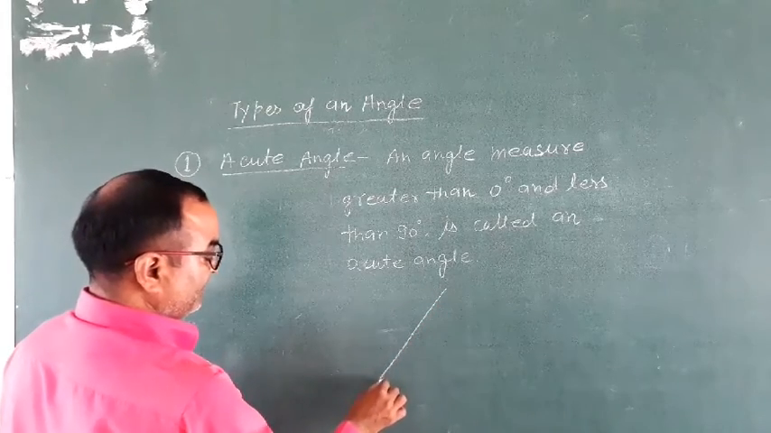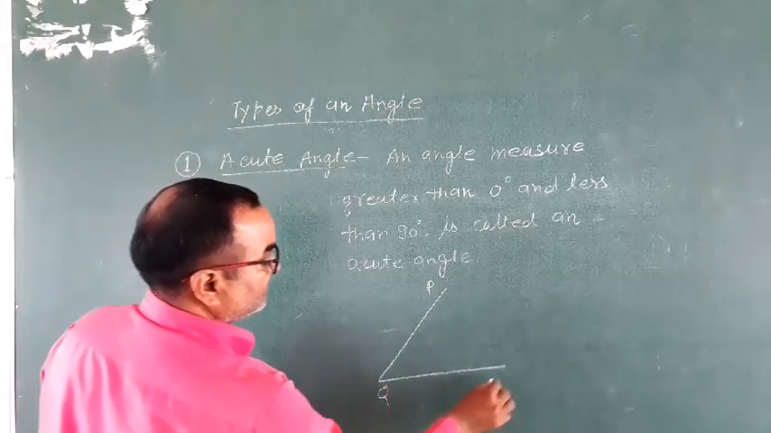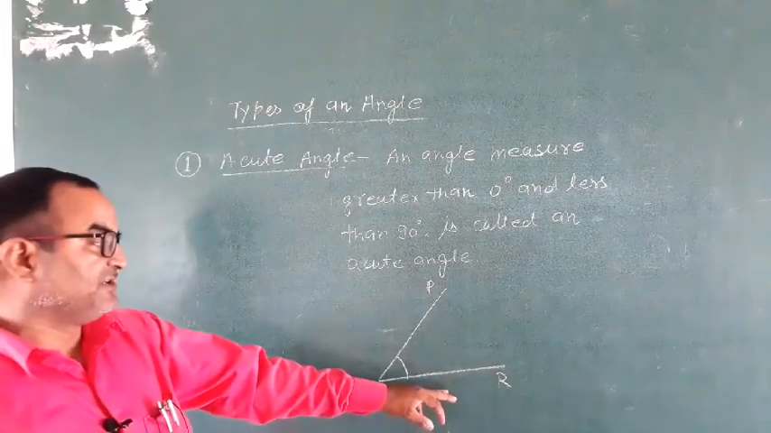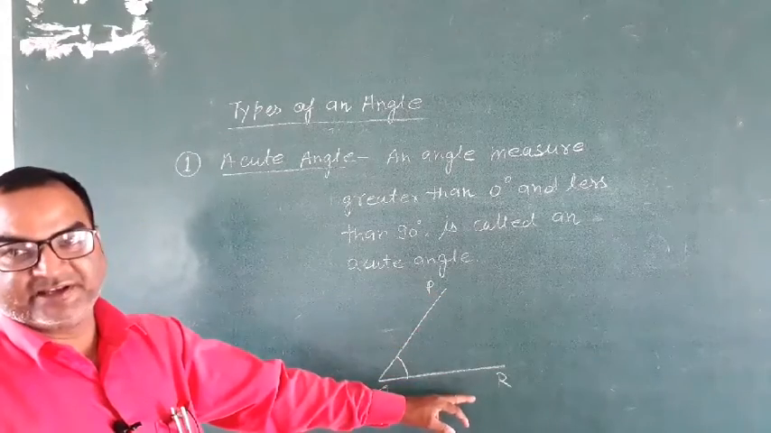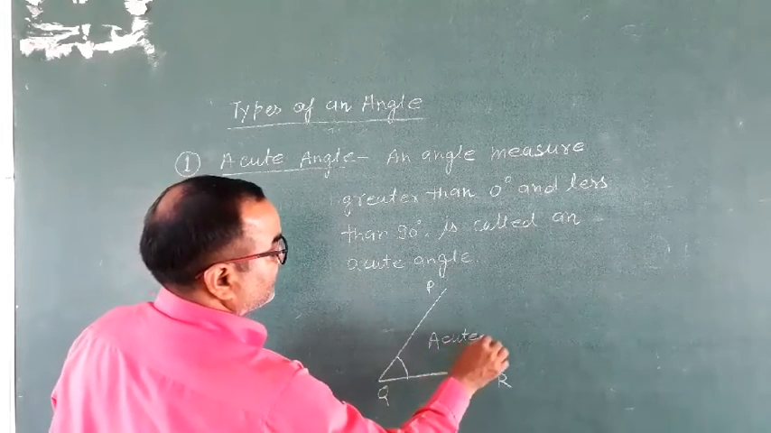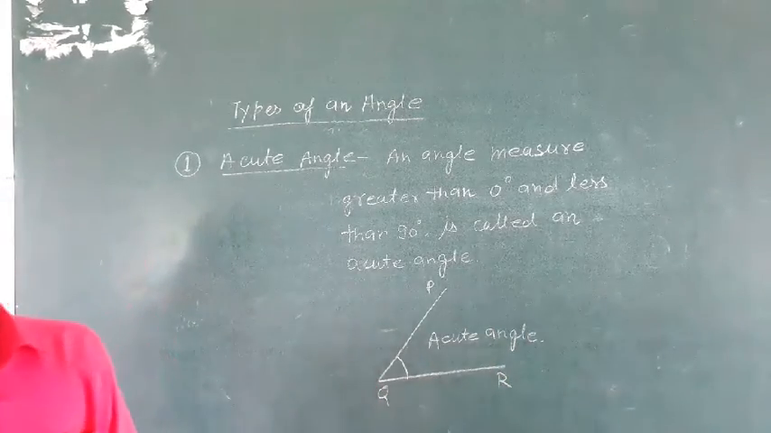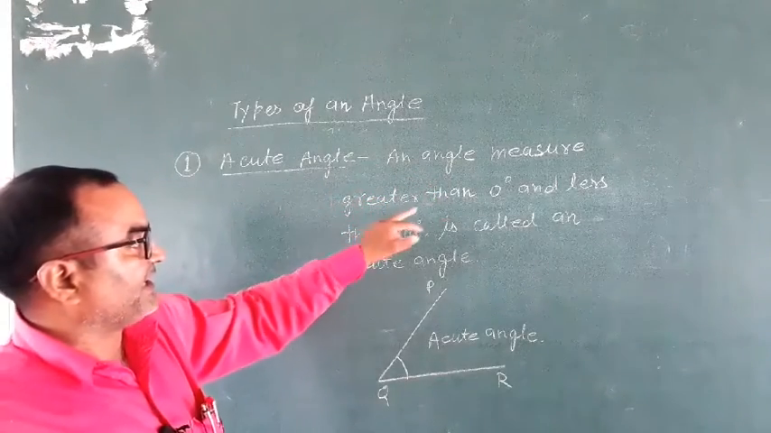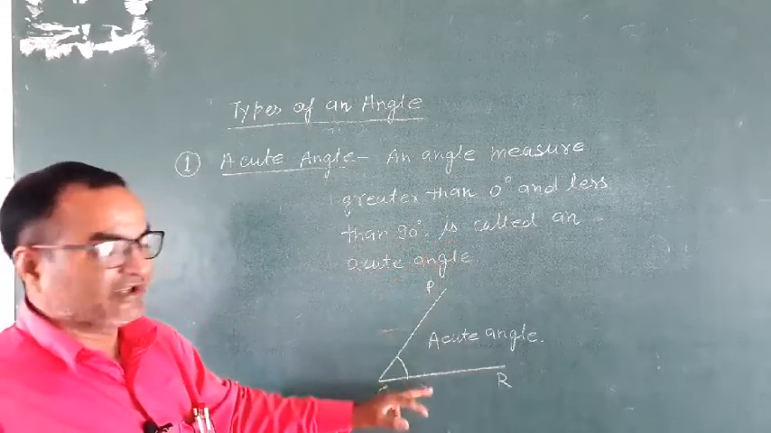Suppose this is angle PQR. The angle PQR is greater than 0 degree but less than 90 degree. Then angle PQR is an acute angle. Is it clear? An angle whose measure is greater than 0 degree and less than 90 degree is called an acute angle.